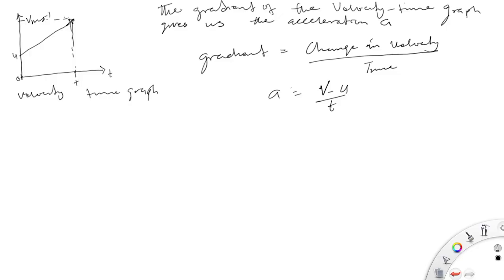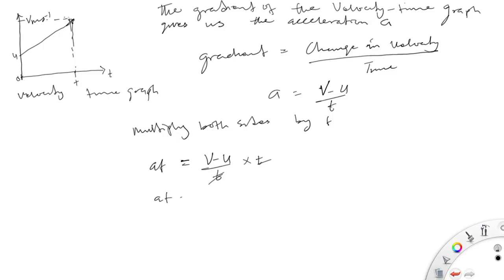So that's that. Let's now look for the first equation of motion from here. We multiply both sides by t. Doing that, we have at is equal to v minus u over t multiplied by t. So t and t will cancel.